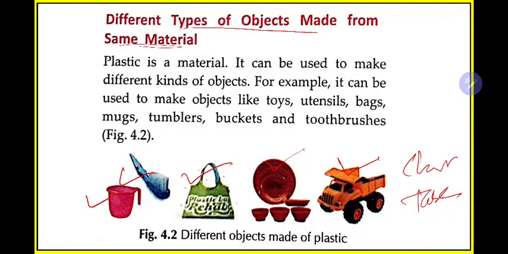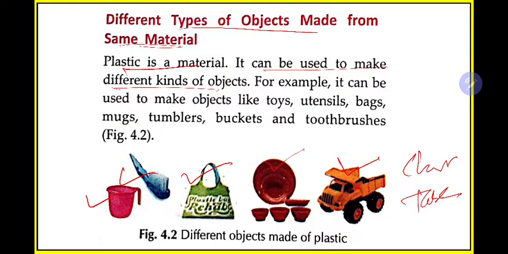The plastic is one type of material. Plastic is a material, but it can be used to make different kinds of objects. You are getting my point. In the last slide we said that for making one thing there can be different materials. Now they are saying that one material can be used for making different things. This plastic can be used for making different types of objects.